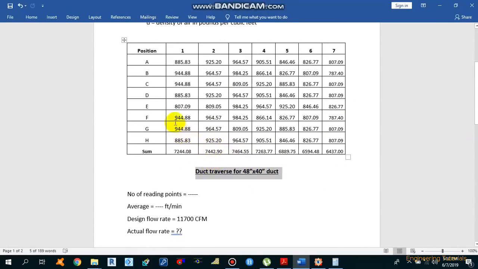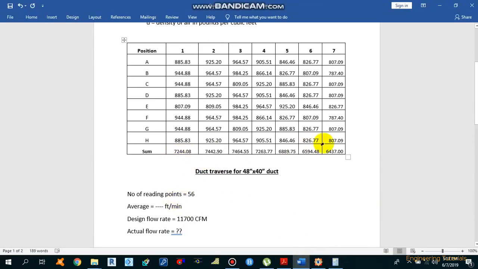So the number of points which we have taken for the reading are total 56. That is 8 by 7, and total number of points are 56. So we need to write number of points, reading points, that is 56. And now we need to calculate the average velocity. So we need to write the average velocity over here.